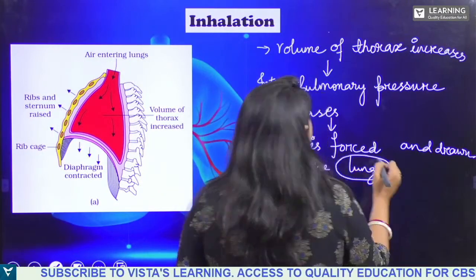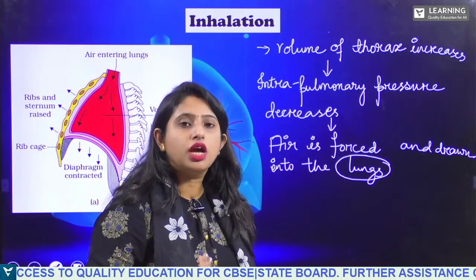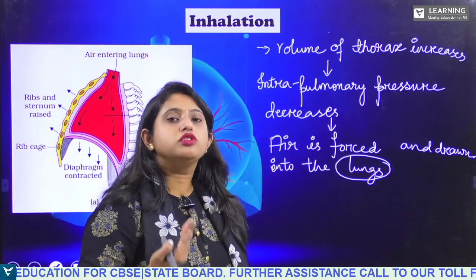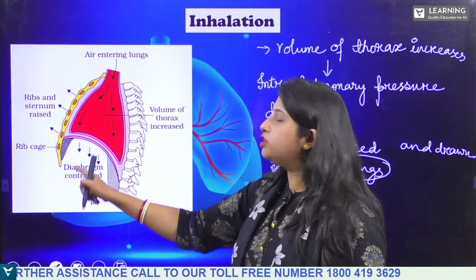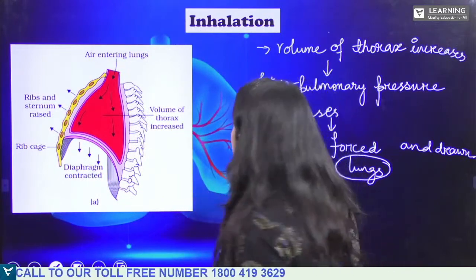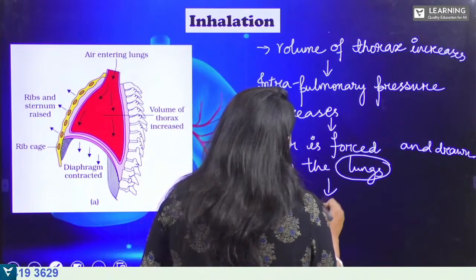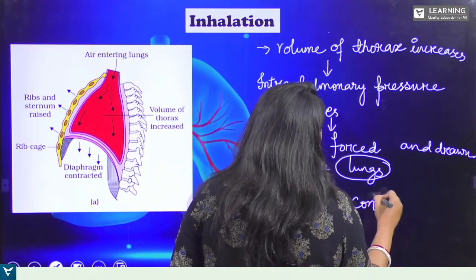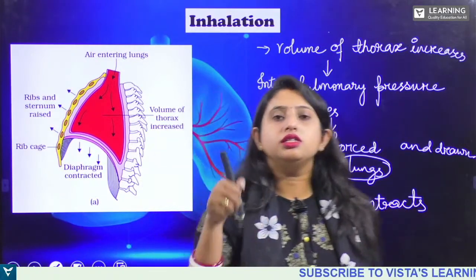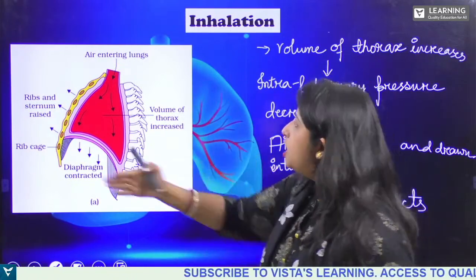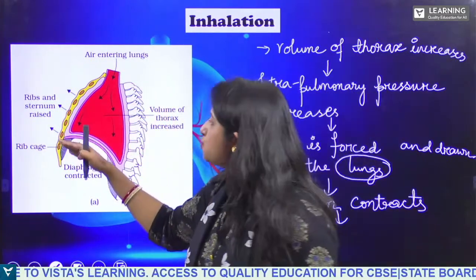Okay, into the lungs. The air is forced and it goes inside the lungs. Now when it goes inside the lungs, what happens during the process of inhalation? The diaphragm, as you can see, is contracting. The muscle in the diaphragm contracts, and the ribs and the sternum also raise high. The ribs and sternum raise upwards, as you can see, it is rising upwards.